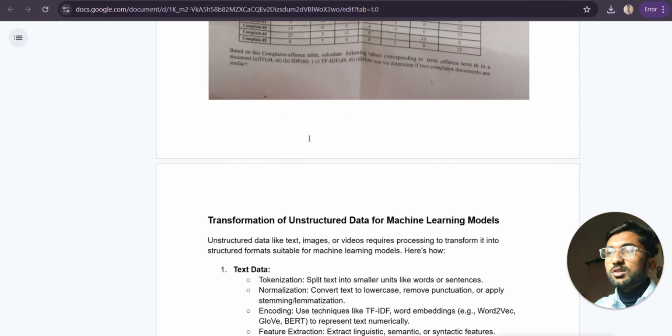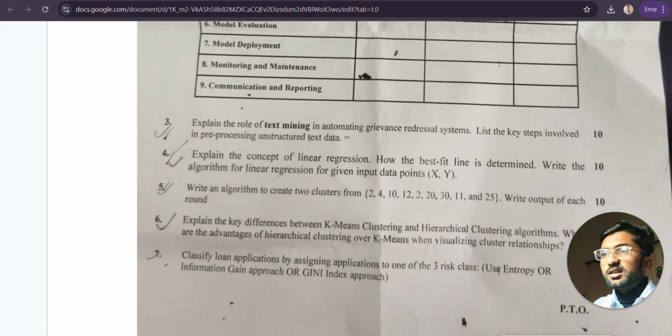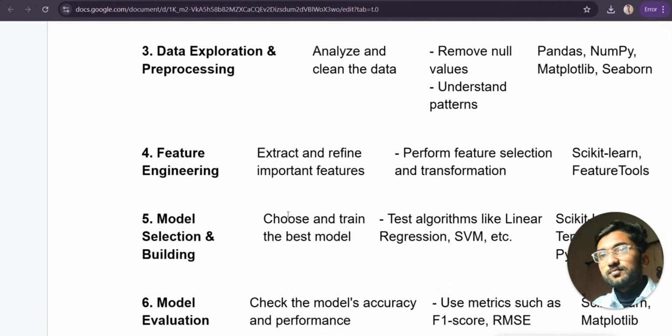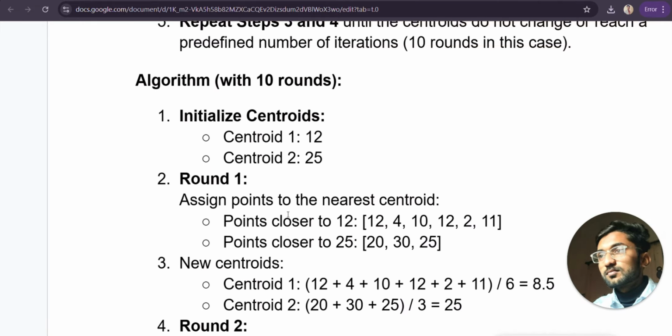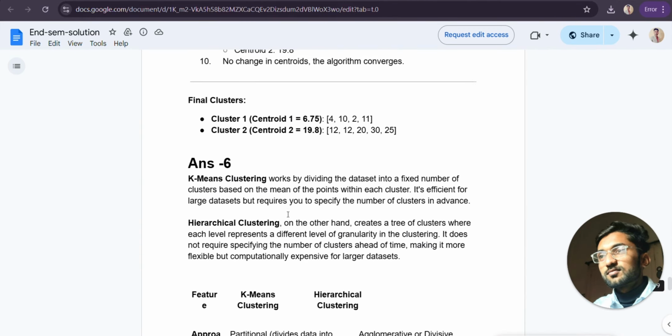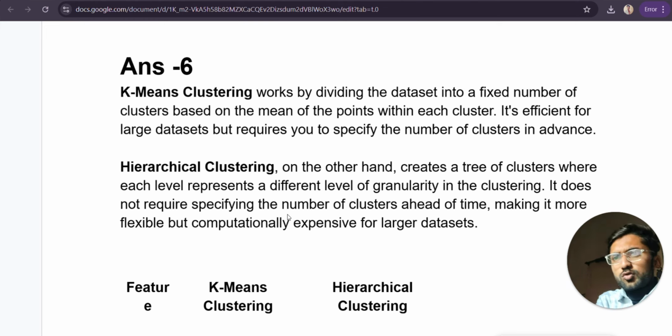Now move forward to the last question but not the least. Explain the key difference between k-means clustering and hierarchical clustering algorithm, and what are the advantages of hierarchical clustering over k-means when visualizing the cluster relationship. So firstly, what is the difference between k-means and hierarchical clustering?